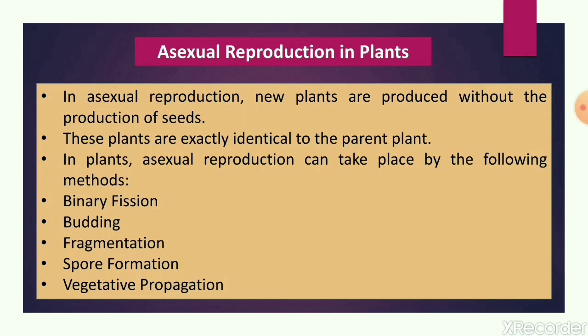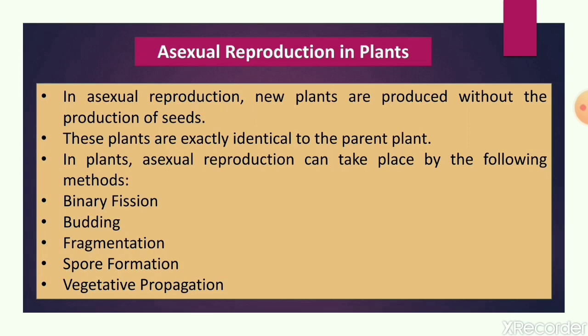So there is no fusion of gametes. Gametes means reproductive cells or sex cells. There is no involvement of reproductive gametes, and that is why seeds are not produced in asexual reproduction. And one more thing, the new plants produced by asexual reproduction are exactly identical to the parent plant.